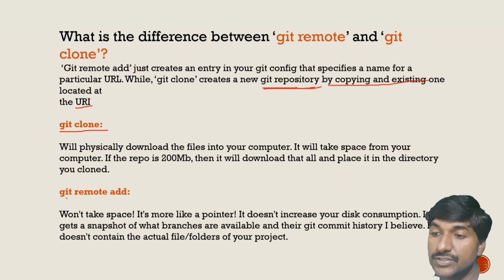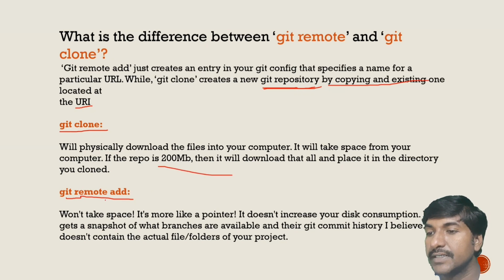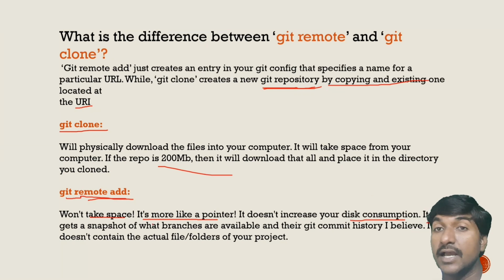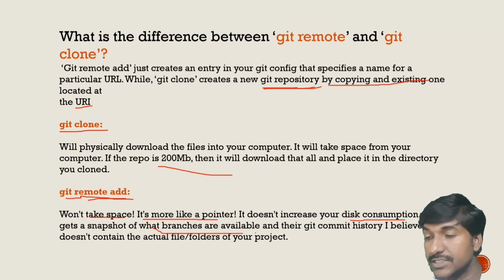Whereas if you use git remote add, it won't take any space, but git clone will take the space in your computer directory. It's more like a pointer. It doesn't increase your disk consumption. It just gets the snapshot of what branches are available and their git commit history, I believe.